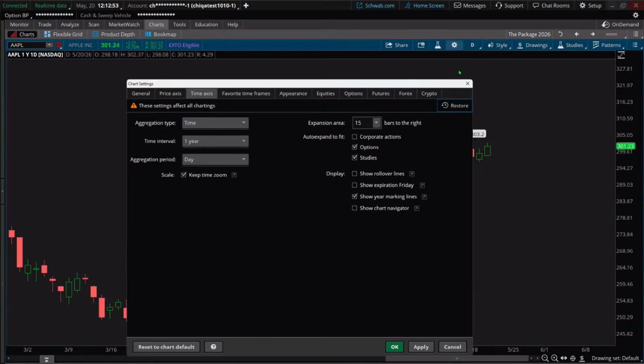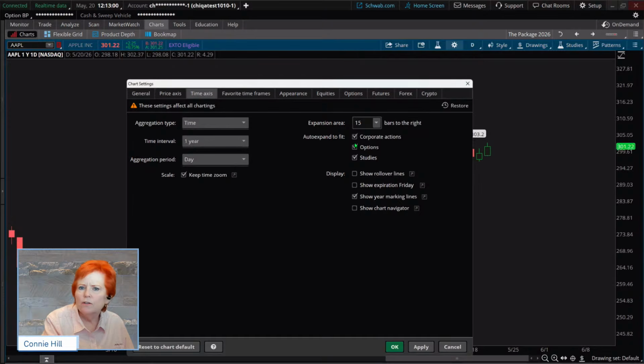Something I think is helpful to have on the time axis here is corporate actions. What are corporate actions? This lets us know when earnings reports are due, when the conference call is likely to happen, as well as when dividends are due to be paid. So yeah, those corporate actions can be really helpful. If you want, you can show year marker lines, which I think is helpful. And for option traders, if you would like it to show your expiration Fridays, you can select here and that'll show it to you. Okay, let's go ahead and hit apply.